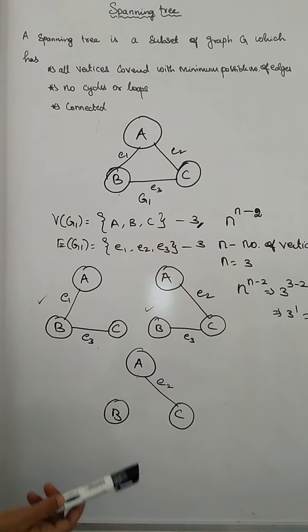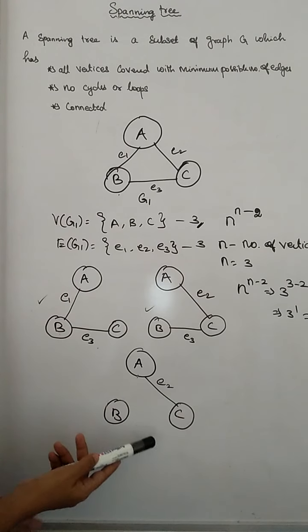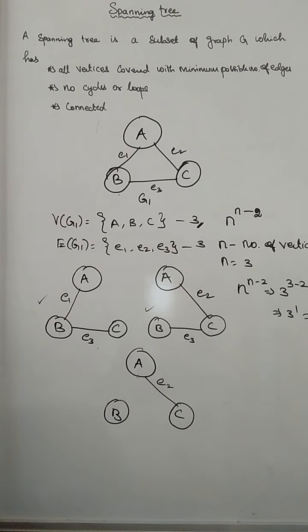Minimum possible number of edges means, if we remove any one of the edges from that subset, then that subset graph will be converted into a disconnected graph.